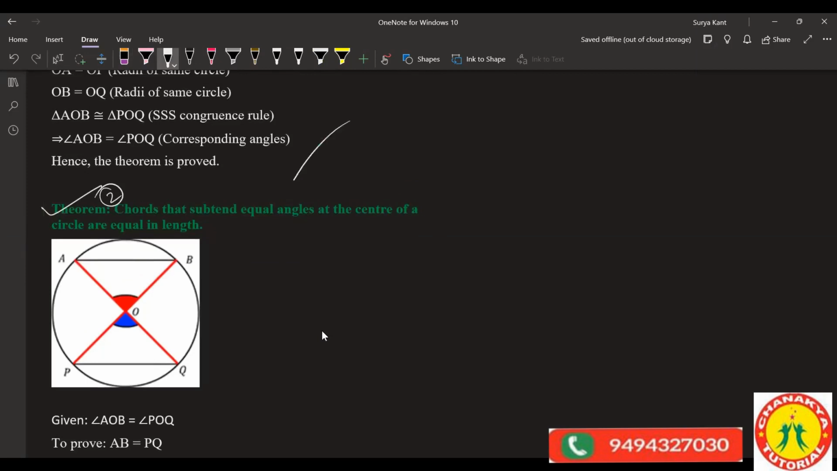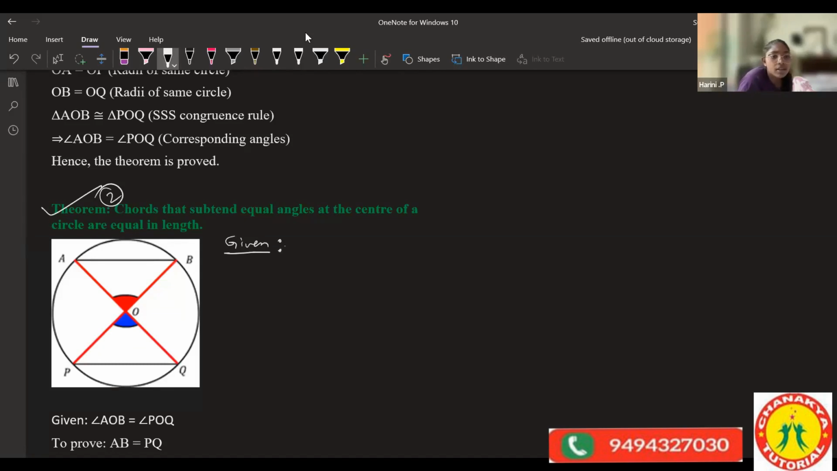All right. So angle AOB equals angle POQ is given, right? What is given? Tell me. Can you also tell that AO equals OQ, so equal in length? Because the chords of the circle subtend equal angles at the center. They are the radius of the circle. Chords are equal. You should prove AB is equal to PQ.